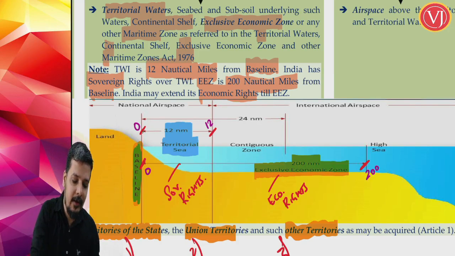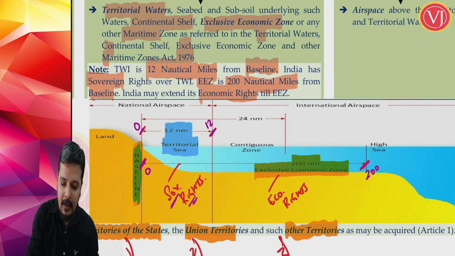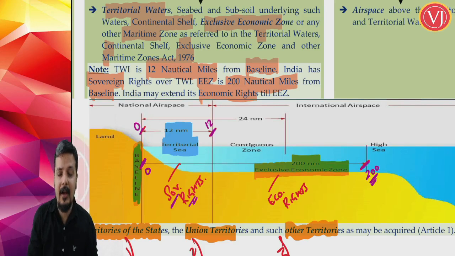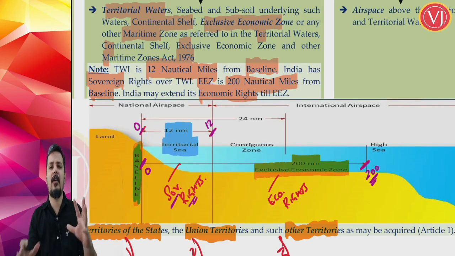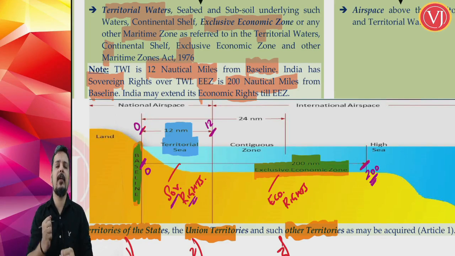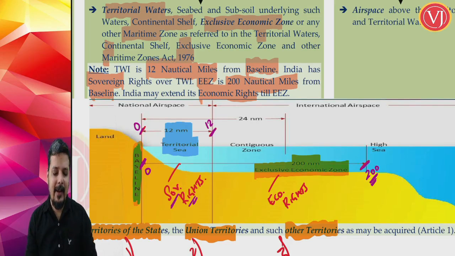So territorial waters is 0 to 12, where you have sovereign rights. Exclusive economic zone is 0 to 200, where you are talking about economic rights, only economic rights, not full. You cannot tell that it is part of India, but if some activity is going on there, India can always tell that the tax will belong to India. Only economic rights, only for the collection of taxes.